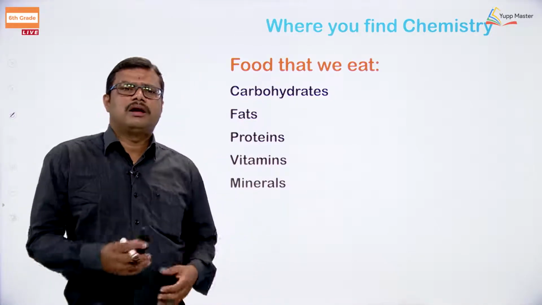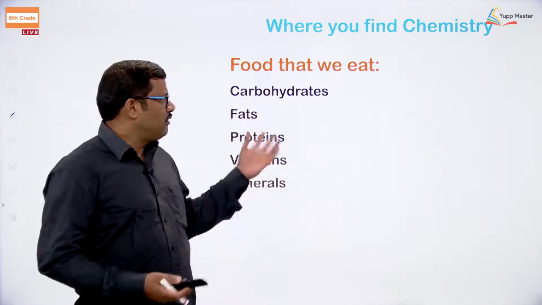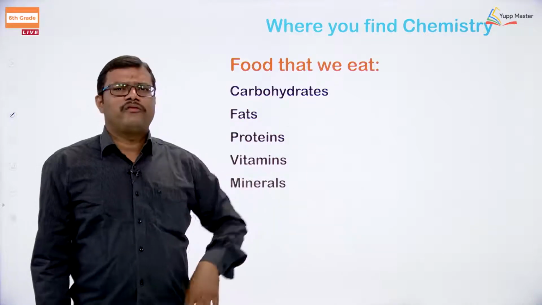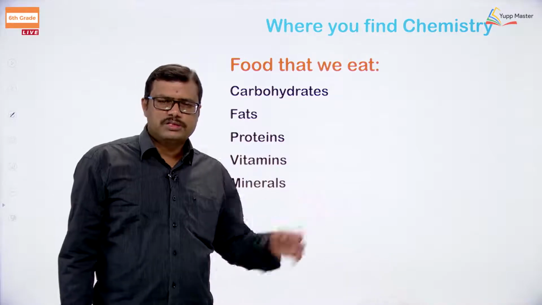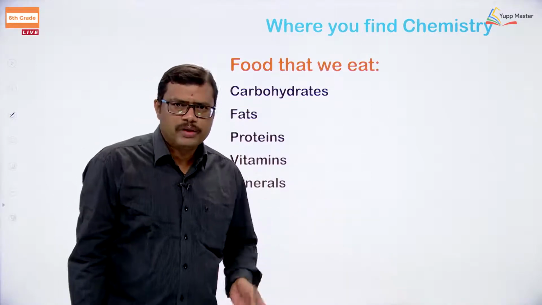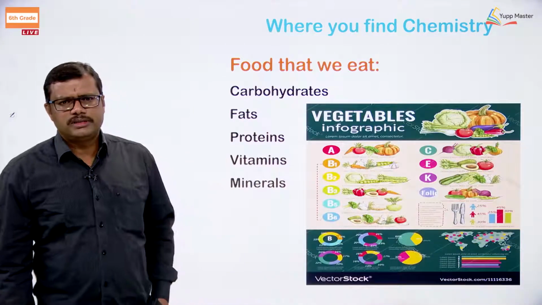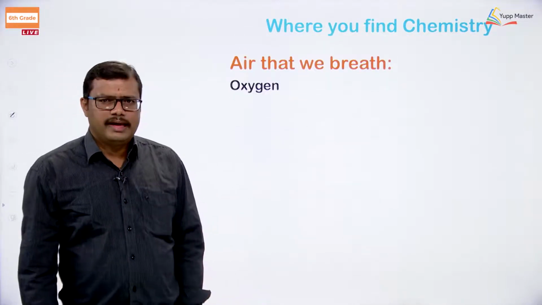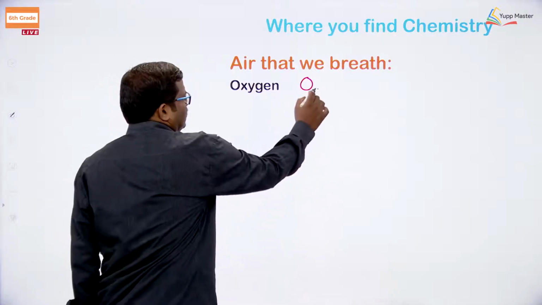All the chemicals we are taking regularly are also useful in our day to day life for the general normal growth of the human. So we find so many chemical components in our day to day life. This is how we are going to look into chemistry, this is how we are going to learn chemistry, right. Vegetables and the fruits that we are going to take, all these are chemical components, okay. Air, especially what we are going to breathe, for the existence of life we require oxygen gas.